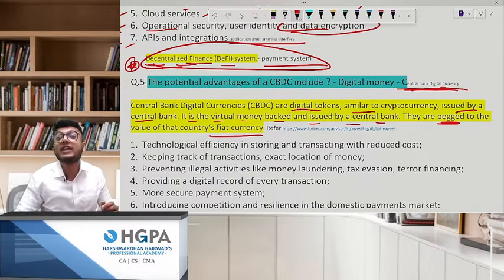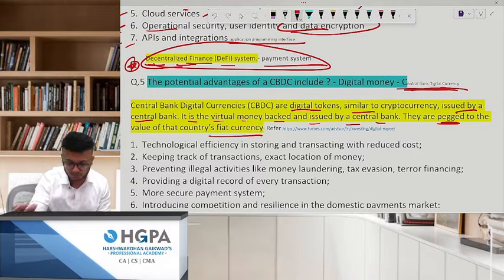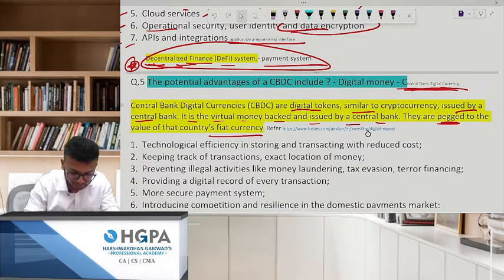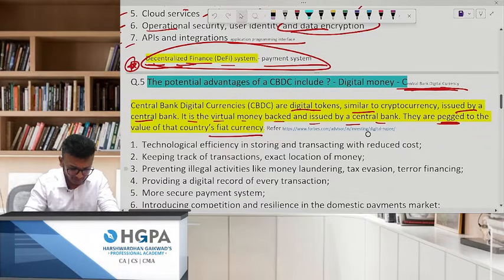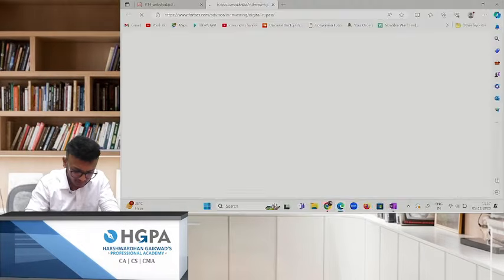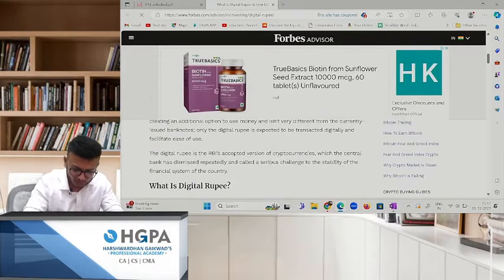It is linked to your fiat currency, whatever you are using in your day-to-day manner, in your ordinary course of business. That is your rupees, okay? So, we'll just see this. I put the link also over there. I hope this opens. Very good, it opened. Okay, so we'll just go through it for one second.